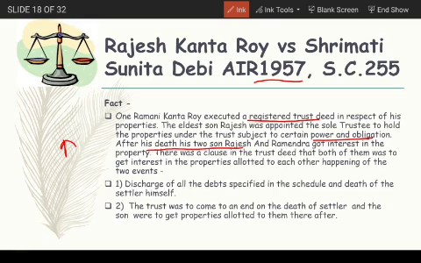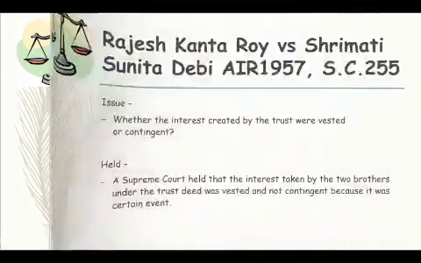After his death, his two sons, Rajesh and Ramendra, got interest in the property. There was a clause in the trust deed that both of them were to get interest in the property allotted to each of them on the happening of two events: one, discharge of all the debts specified in the schedule, and two, the death of the settlor himself. The trust was to come to an end on the death of the settlor and the sons were to get the properties allotted to them thereafter. So these are the two conditions.